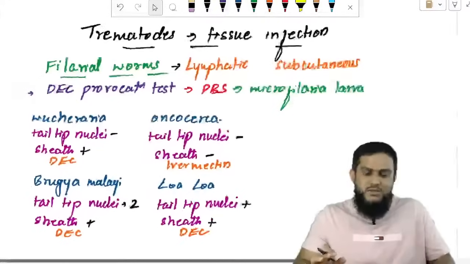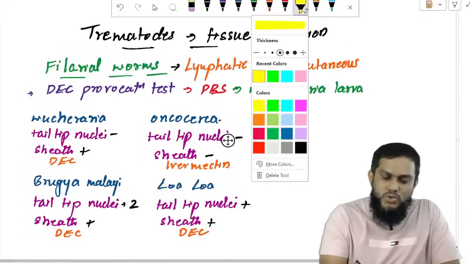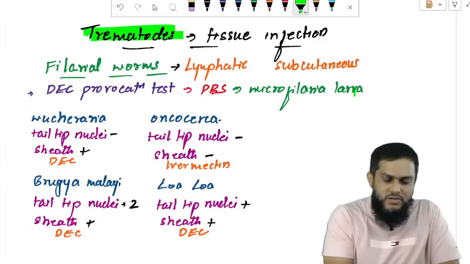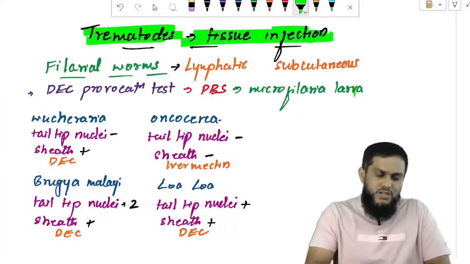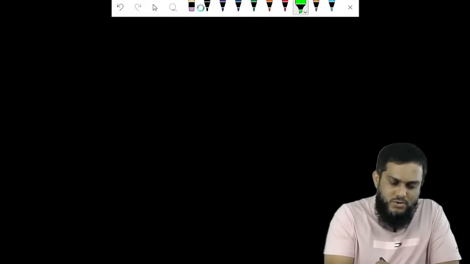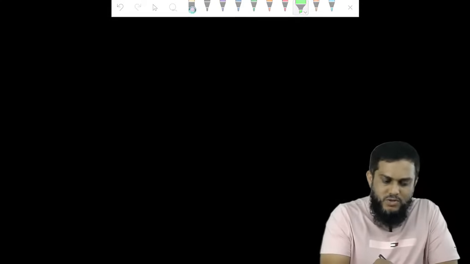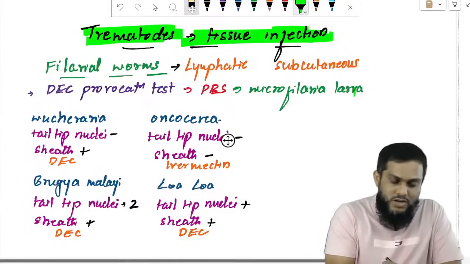Okay, next topic. Trematodes causing tissue infection. Cestodes causing tissue infection we have covered. Sorry, that was not trematodes.